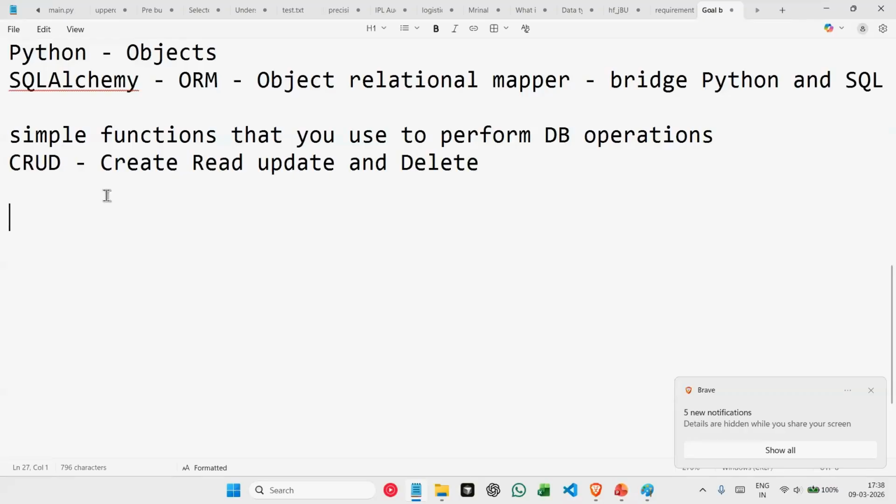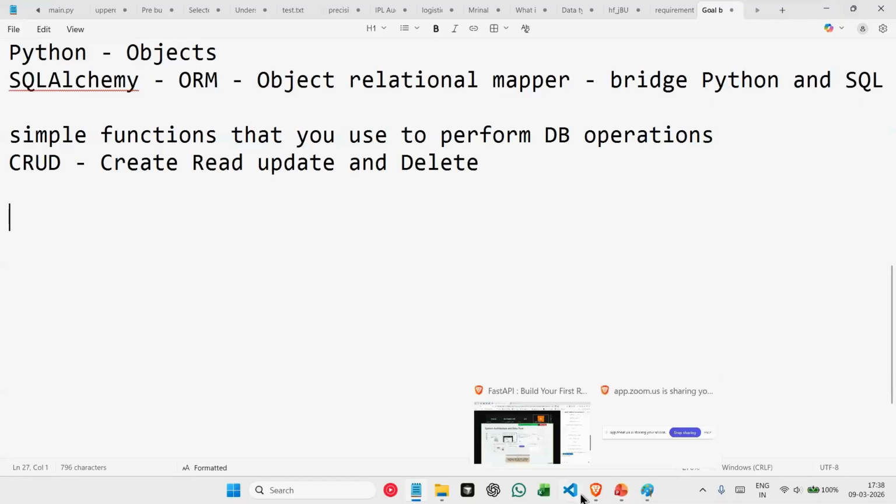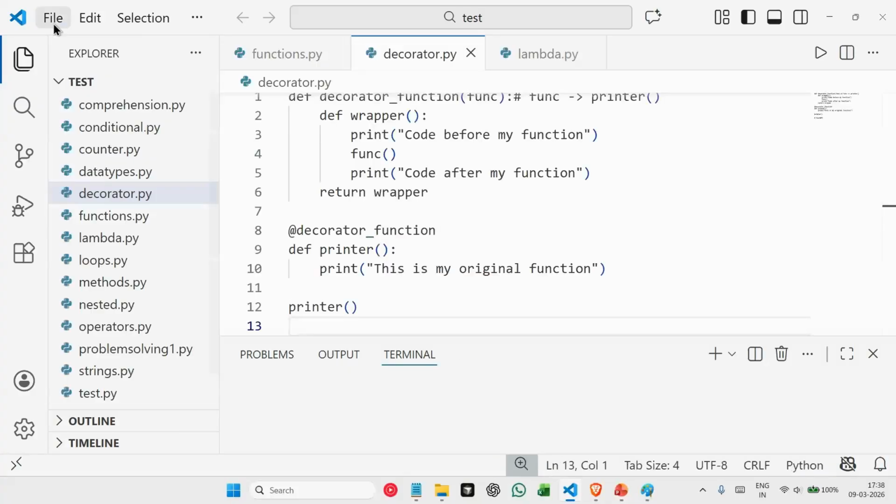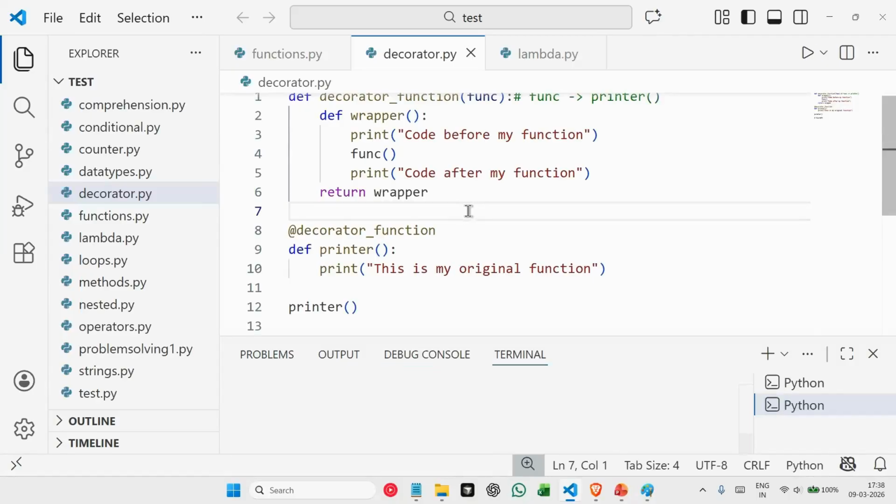So, how do we set up our project? For this workshop, we'll be using VS Code. Again, you can use any IDE or any code editor that you are comfortable with. We can also use PyCharm if you are into that.